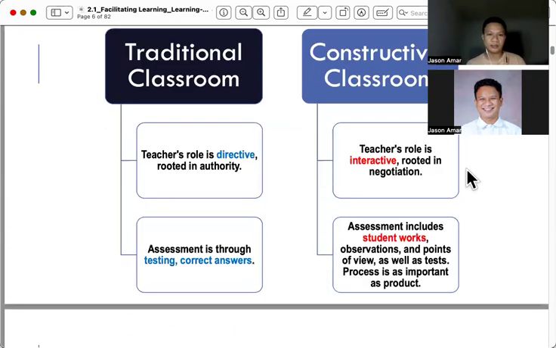Also, the teacher's role is directive, rooted in authority, and assessment is through testing and correct answers. But in the constructivist classroom, the teacher's role is interactive, and assessment includes student work such as observations, points of view, as well as tests, and process is as important as product. That's why if you are utilizing the constructivist perspective, we are more into performance-based or authentic assessment, assessments that are more into application of knowledge and transfer of the learner to real life situations or scenarios.